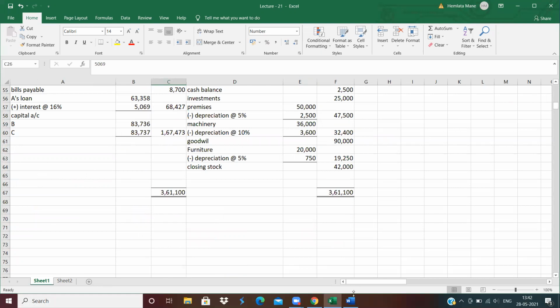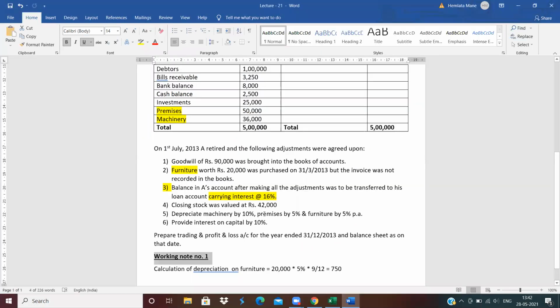Clear? How to solve the problem when interest calculation on a partner's loan account is given? Clear? This adjustment is very important. So first, always, if you are told to calculate the interest on loan account, then first close the first column and then calculate interest on loan. Clear? And the second effect of interest on loan is given to the P&L account debit side, but in the next column.